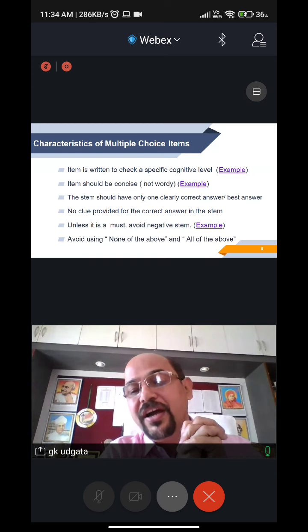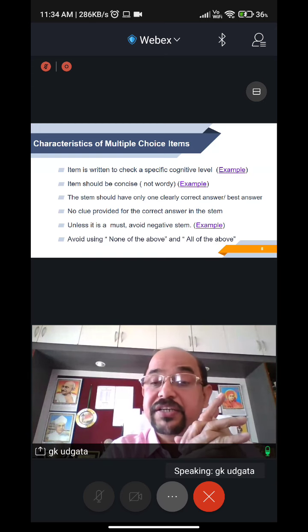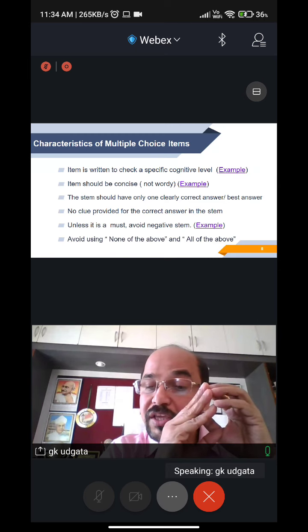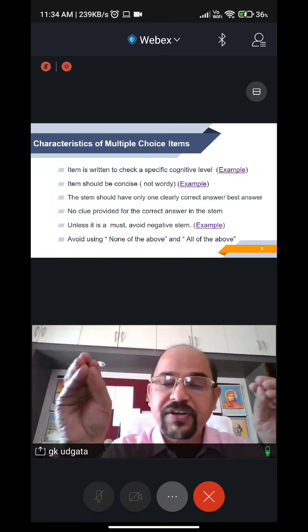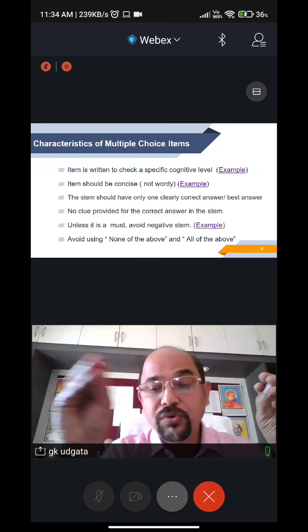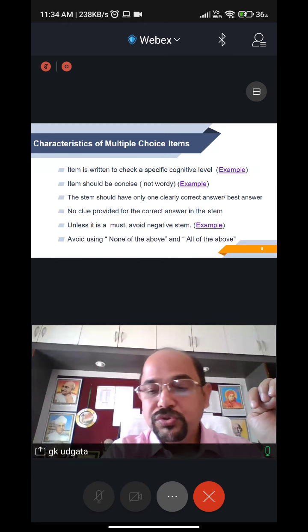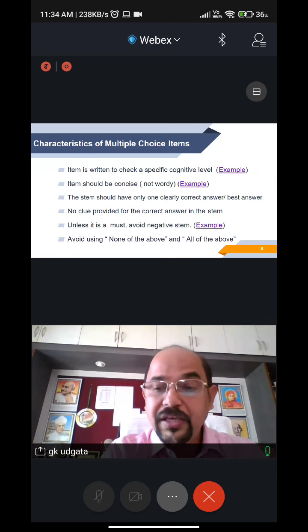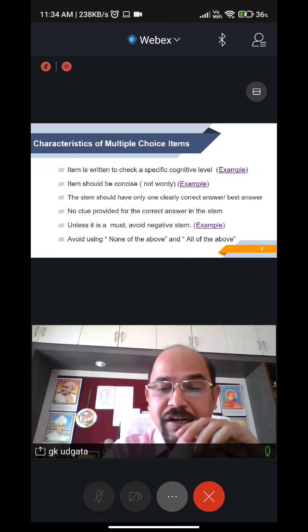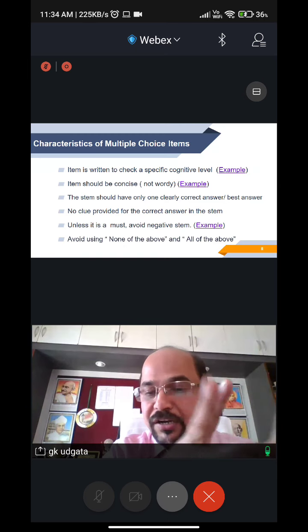That should be avoided, as far as practicable, and if you don't have it, it is much better. But if it is unavoidable, then do write. But those who are making question papers using software, you have to completely avoid "none of the above" and "all of the above." I will tell you the reason.